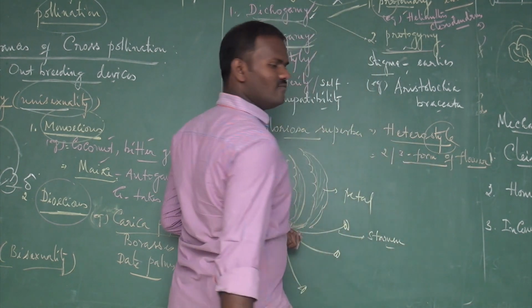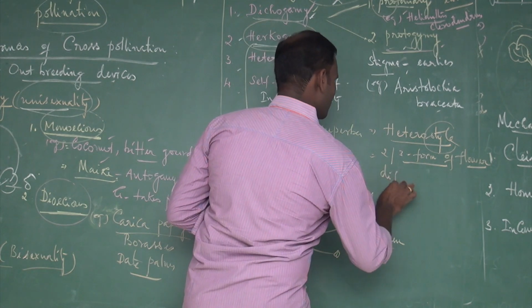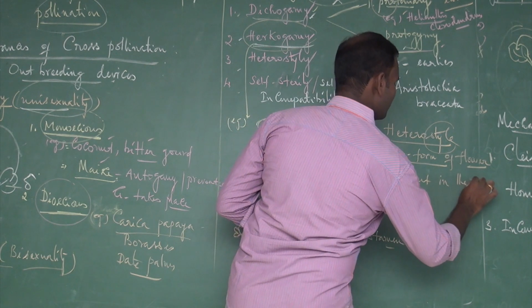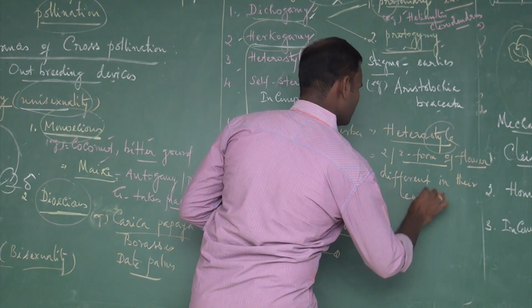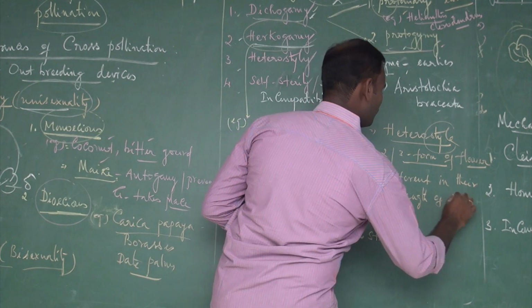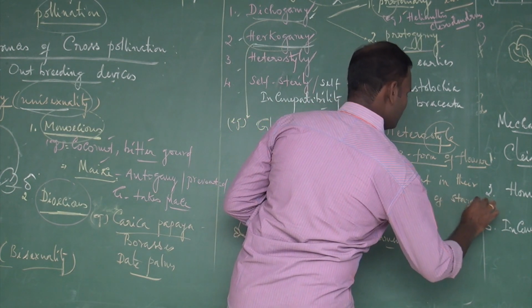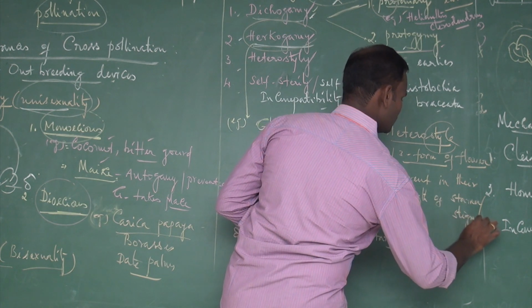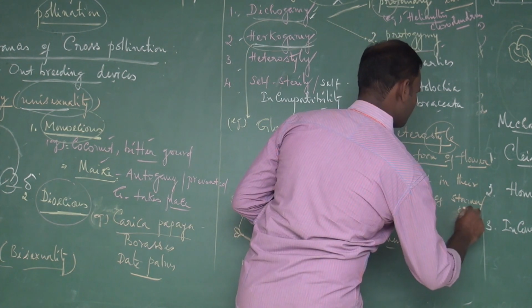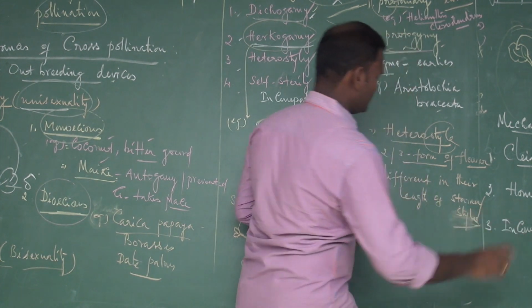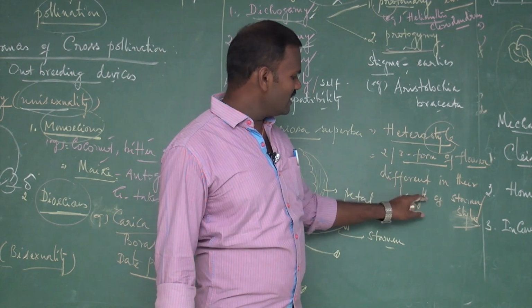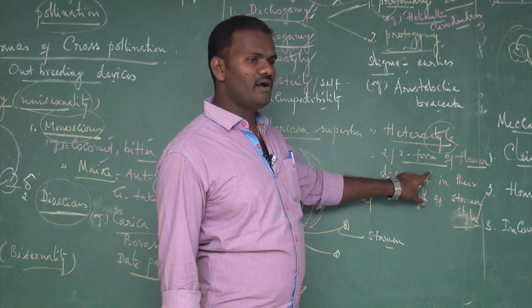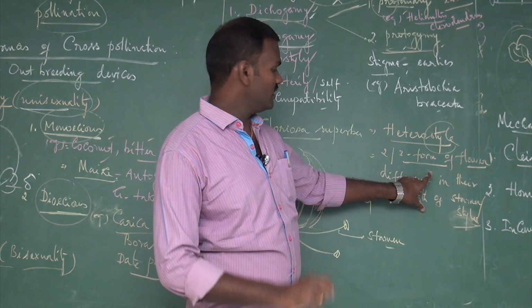All these forms of flowers differ in the length of the stamen and the style or stigma. Due to the different lengths of stamen and style, self-pollination is avoided and only cross-pollination is encouraged.